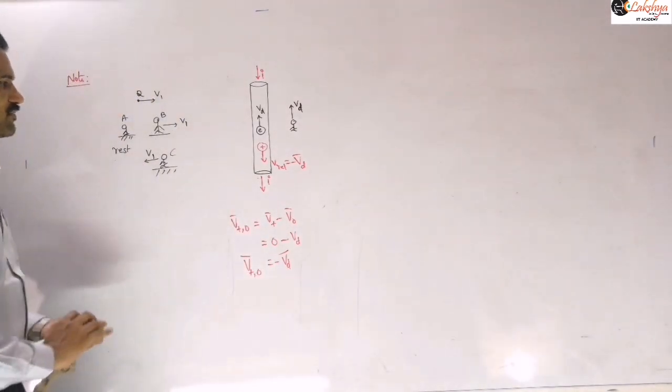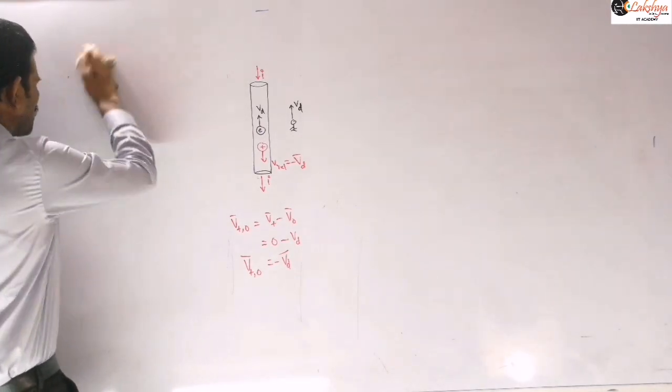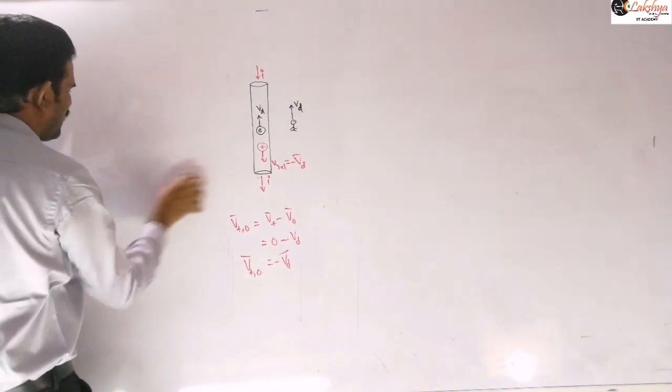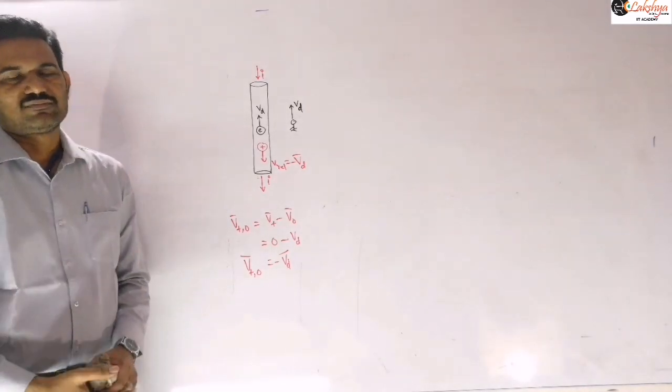Then with respect to him, electrons are at rest, and so they do not produce any magnetic field.